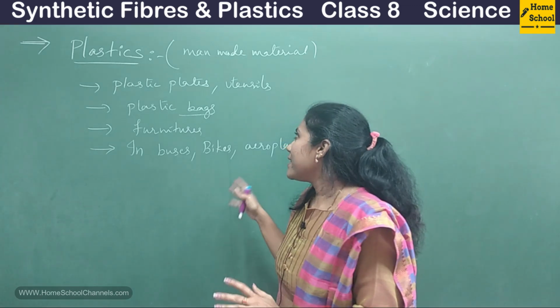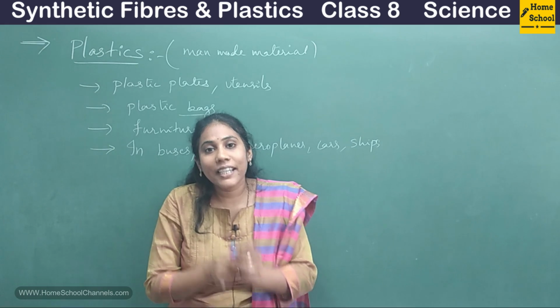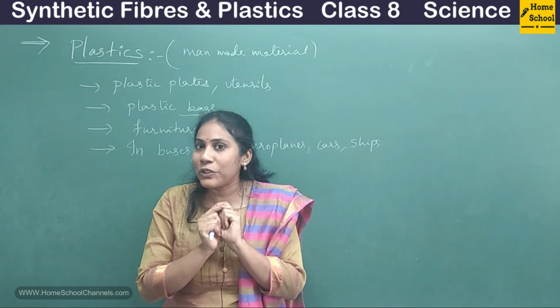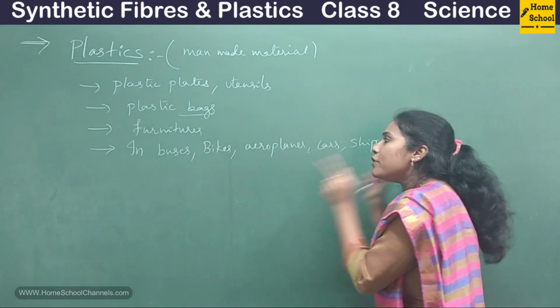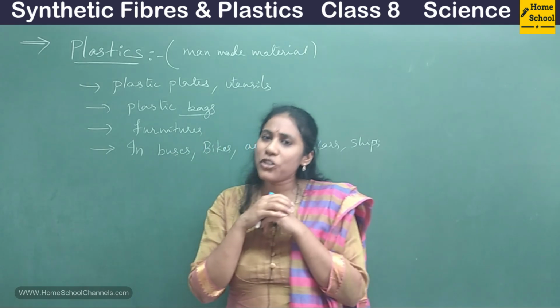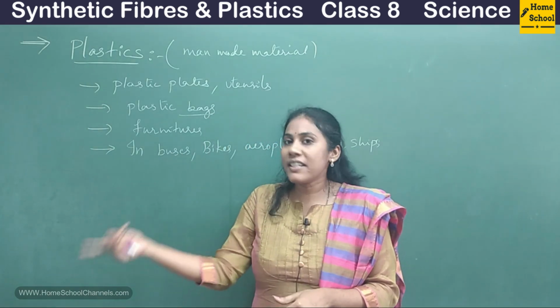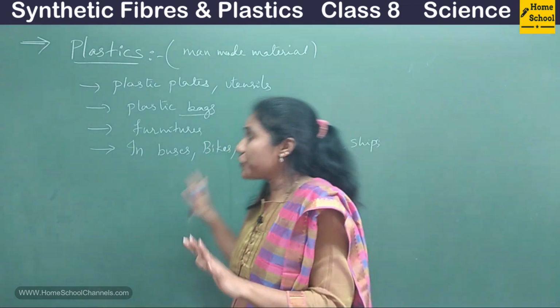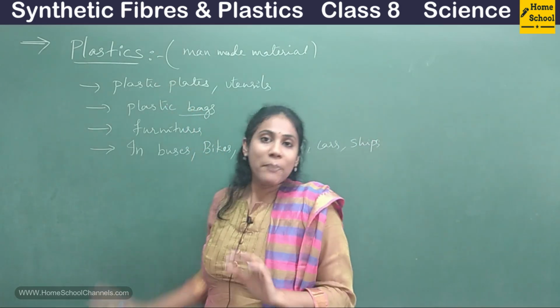So I can say anything that is artificially created in the laboratory is always dangerous for the environment. So this plastic is also very, very dangerous to the environment. So why is it dangerous to the environment? Why does it cause pollution? All of them we will discuss in the next video. So now let us understand the two different types of plastic.